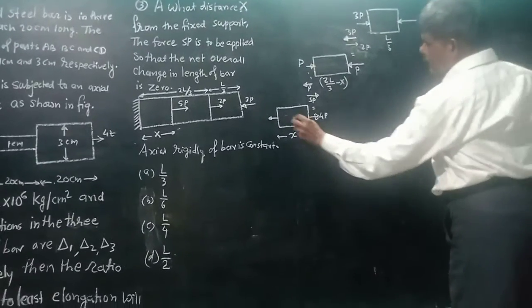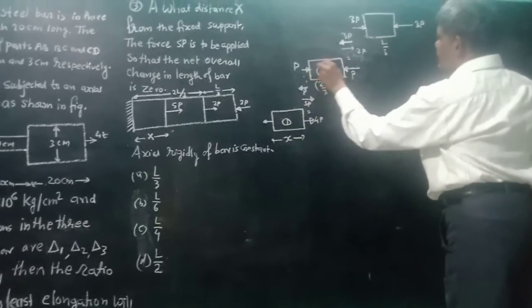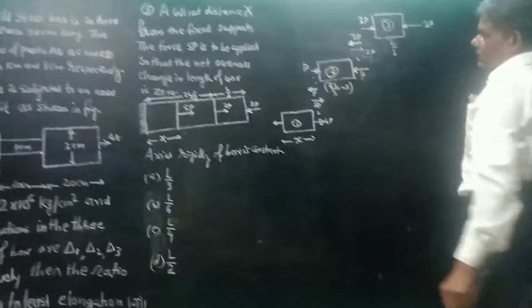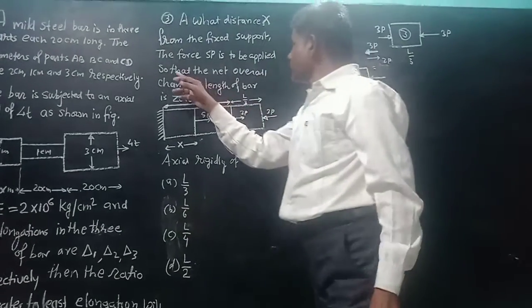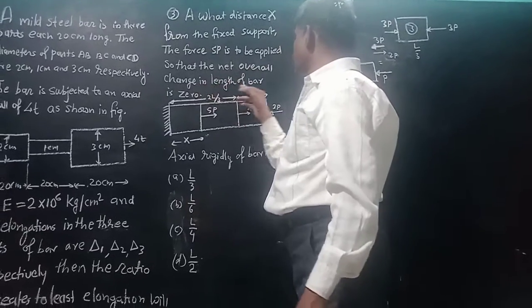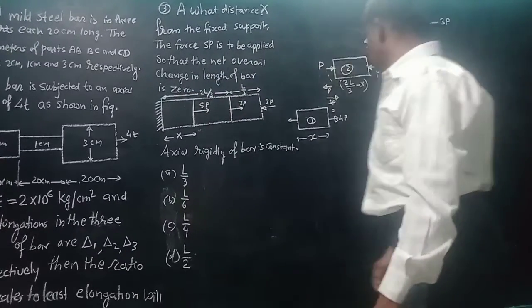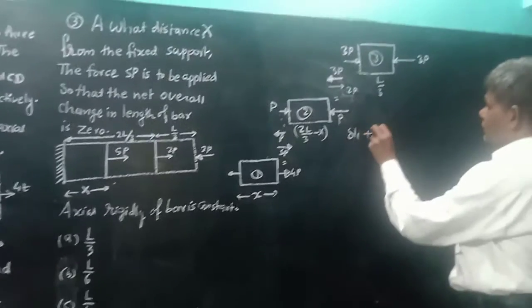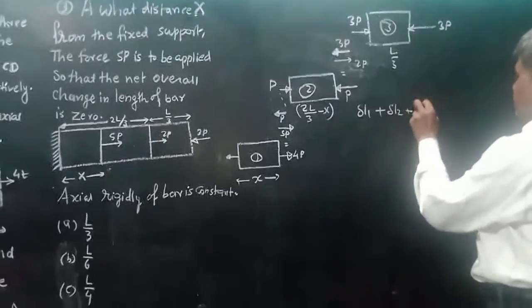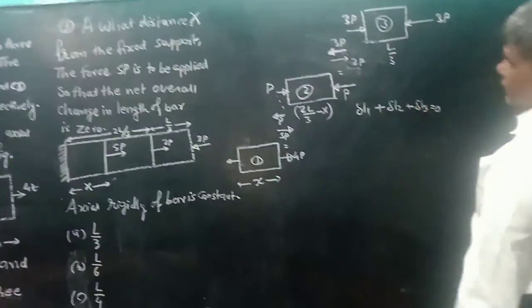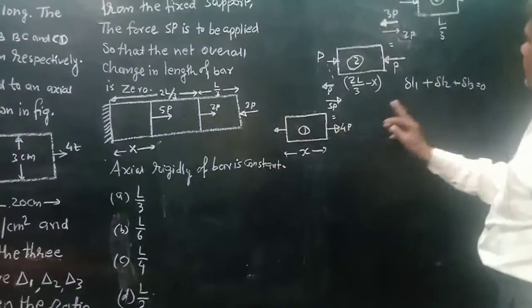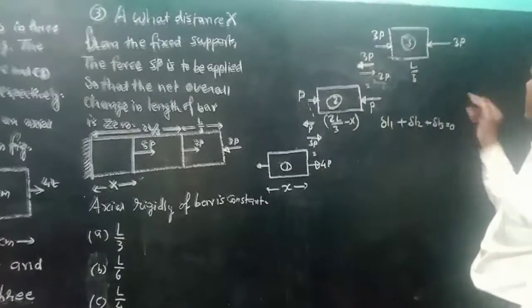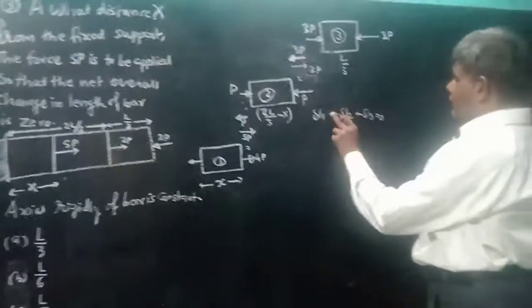So the total elongation of the first, second, third members is equal to 0, meaning the net overall change in the length of the bar is equal to 0. Delta L1 plus delta L2 plus delta L3 is equal to 0. But this is a tension member, this is a compression member, therefore this is on the negative side.